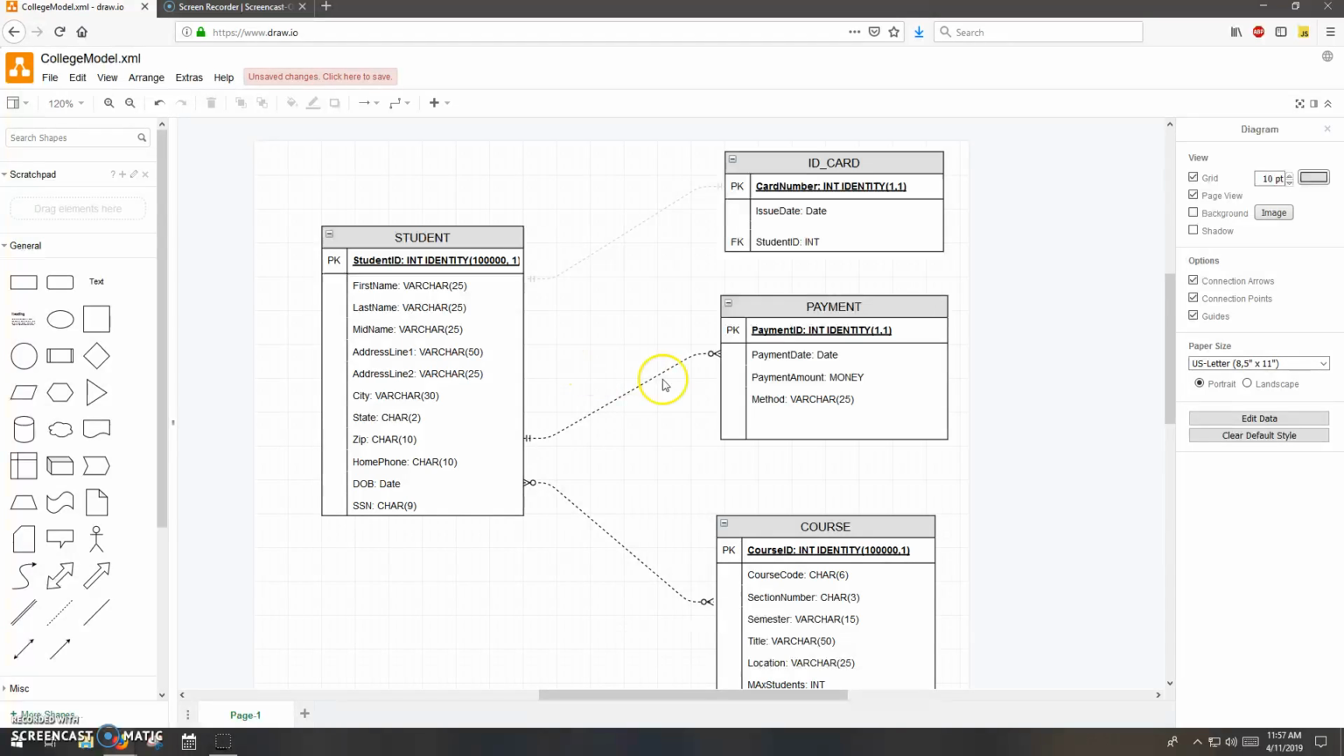You don't have a choice like with the one-to-one. It was pick a side, any side. That doesn't apply here. Take the primary key of the one side, place it as a foreign key on the many side. So that's what I'll do.